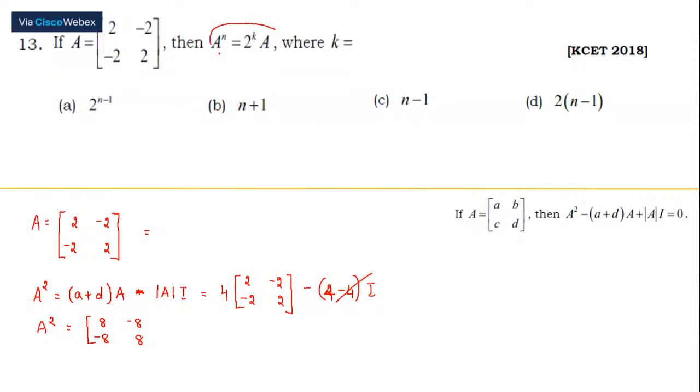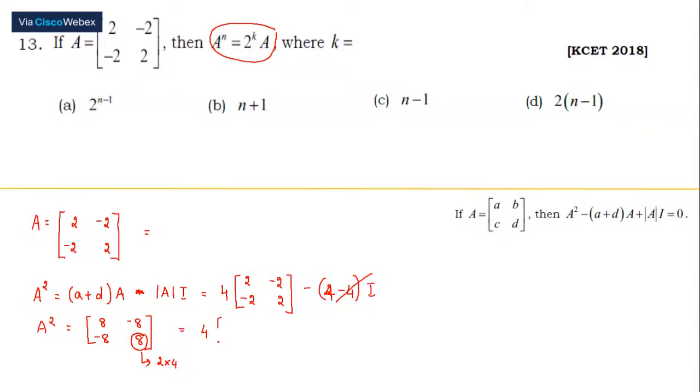Let us see whether we can write this matrix in the expression they have given to us. We should have our matrix A. So if we should have a matrix A, then we're supposed to have 2. So to have 2, let me write this 8 as 2 into 4, for all the elements. So 4 is a common term.